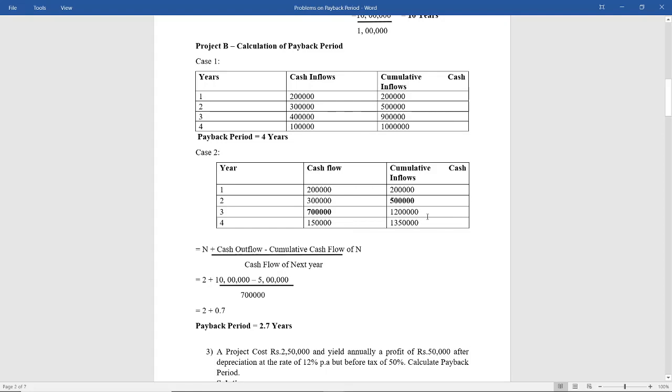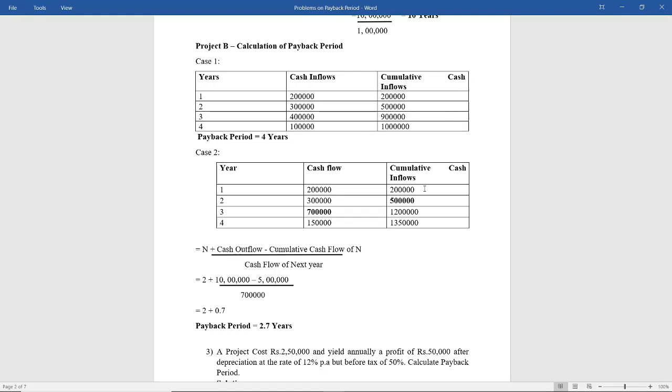Now, what we have to do is start searching for the year in which the cumulative cash inflow is equal to the cash outflow. Cash outflow is 10 lakhs. Is there any year in which you are getting a cumulative cash inflow of 10 lakhs? No. But this case I've already discussed in theory, where your cumulative cash inflow is not exactly the same as your cash outflow.